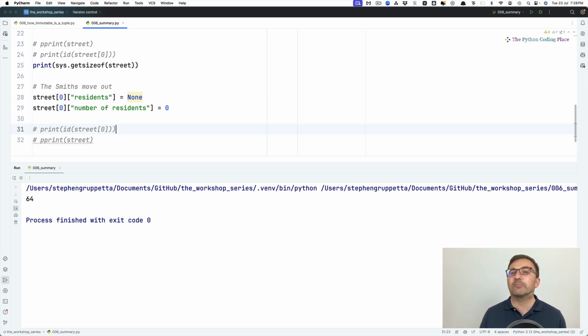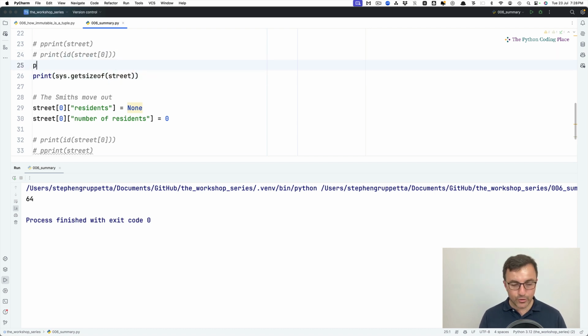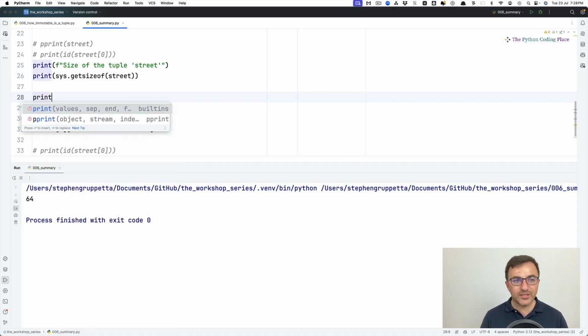64. And you might think, so what? 64 bytes, right? This is the size of street. And you might think, is that good? Is that bad? Is it a lot? Is it a little? Okay. Let us, in fact, I could here, just to make it a bit clearer, say size of the tuple street, just to make it clear. Good. And let us print, doesn't matter where I print it actually, before or after the Joneses move.